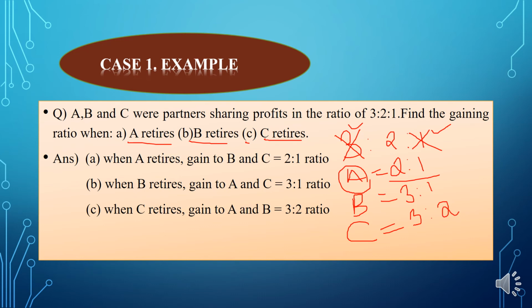So this is very simple. This case one is a very simple problem. We are just cancelling the outgoing partner's share and calculating the gaining ratio.